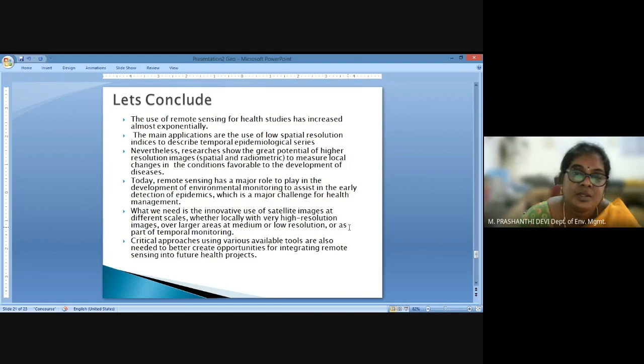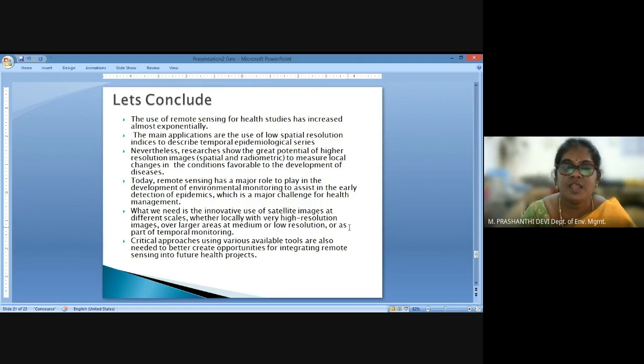And another thing is the employment of satellite data, both low scale and high scale, but the innovative use of such satellite data, linking it with spatial statistics or spatial modeling approaches, is itself a new and innovative way of understanding disease patterns in an area.